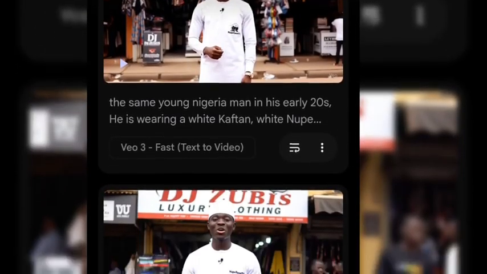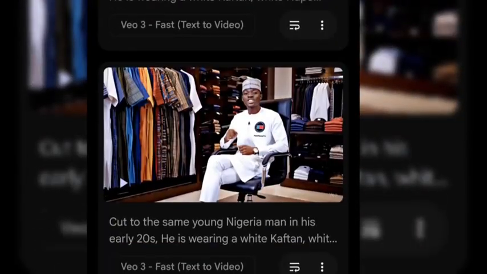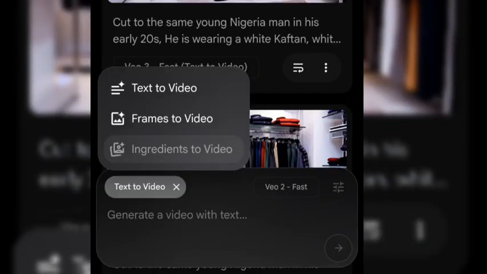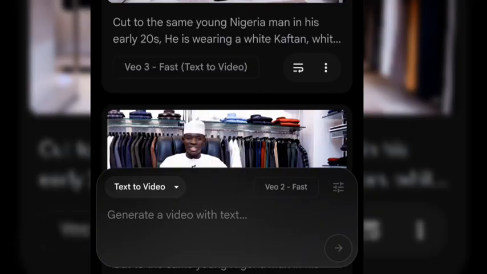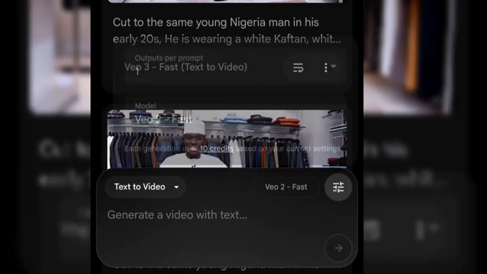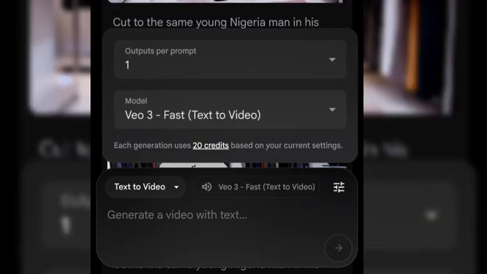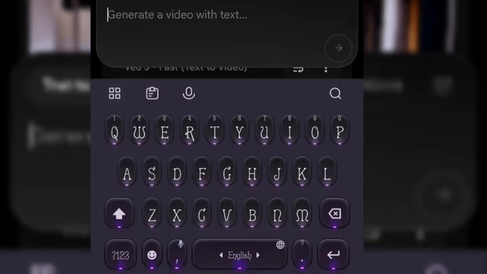If you don't know how to generate video, after you copy the prompt, all you have to do is click here and choose text to video. Then click here also and change this to VEO3 fast text to video, and audio. Then paste your prompt here, click on generate, and it will start generating your videos.